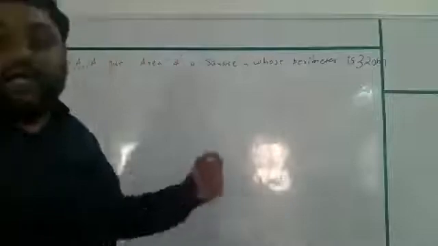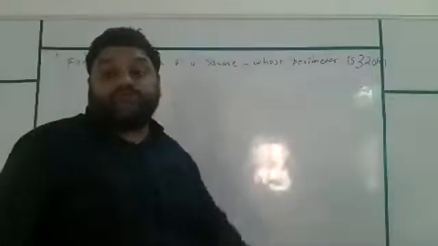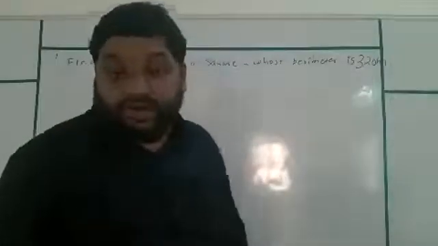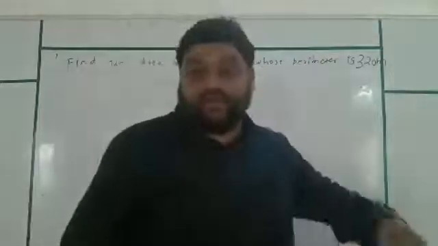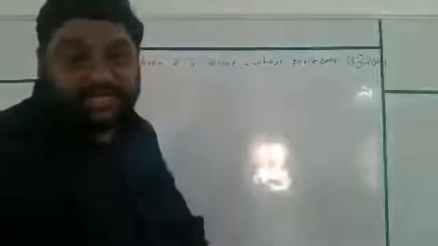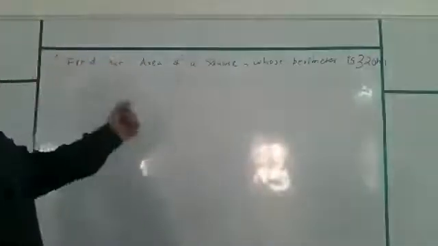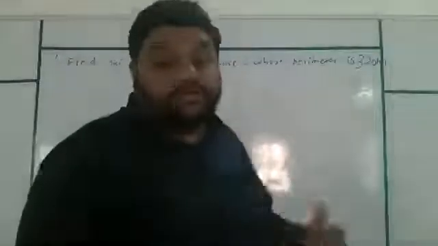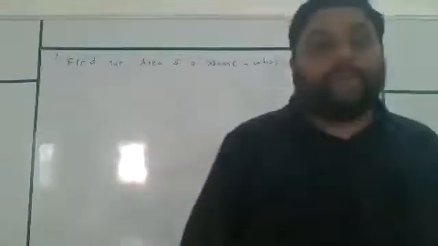We need to find out area of such a square whose perimeter is 320 meter. Atharva, Namra Mehta and Tejasri also, I am again requesting you to switch on your video, please.